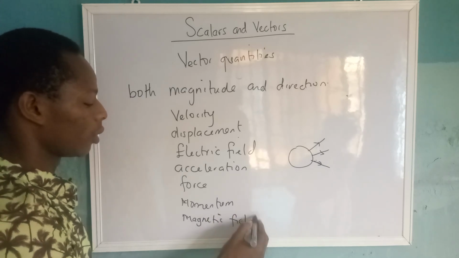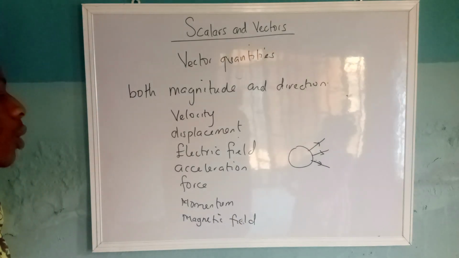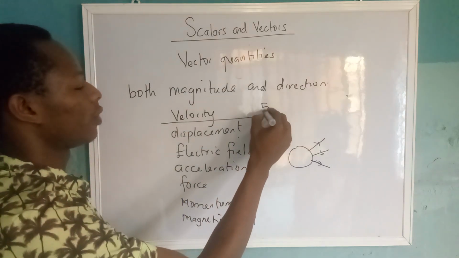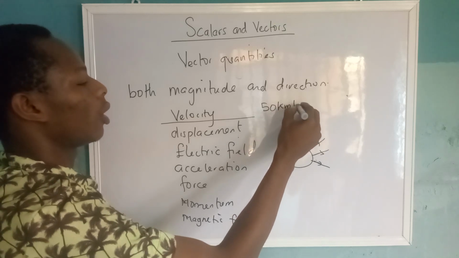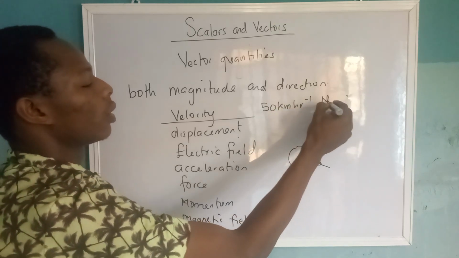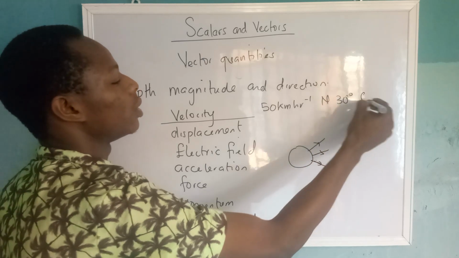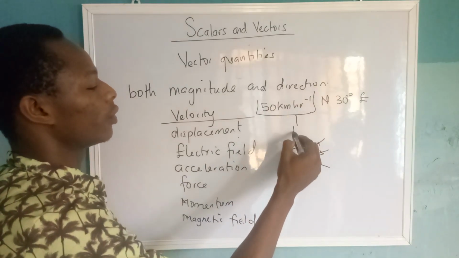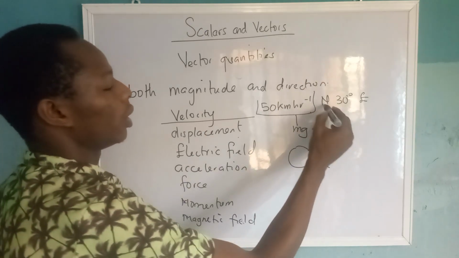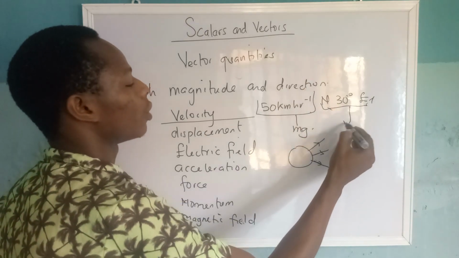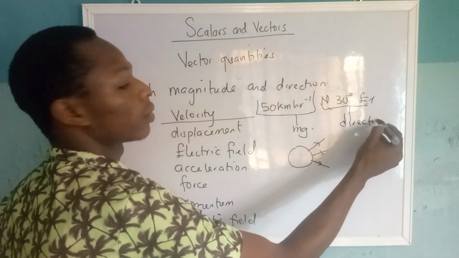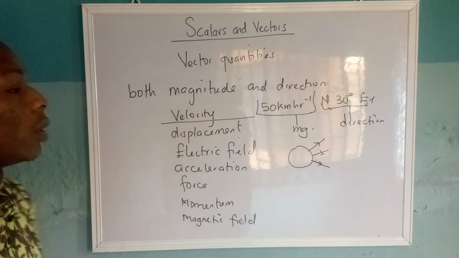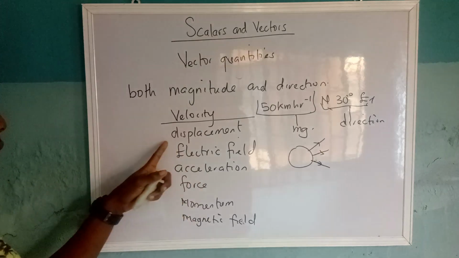Now, what do I mean by magnitude and direction? Let me quickly bring something into perspective. For example, say we have a velocity of 50 km per hour north, 30 degrees east. Okay, this here tells us of the magnitude, and this here tells us about the what? The direction. So that's why we call velocity a vector quantity.